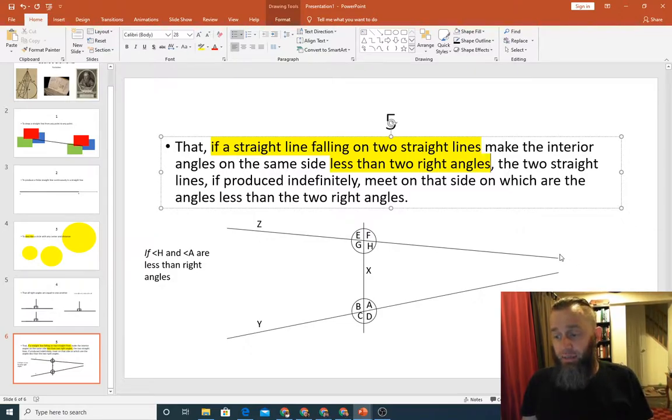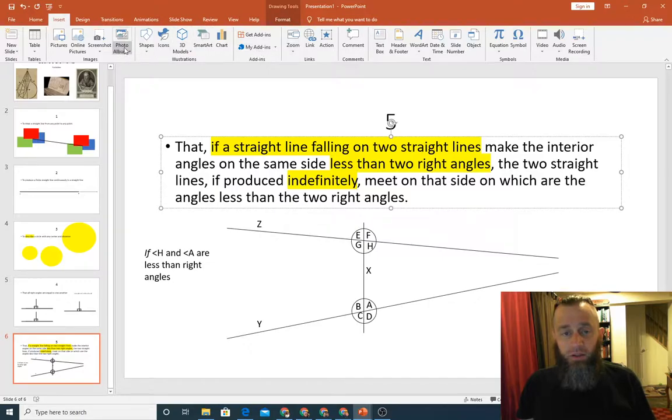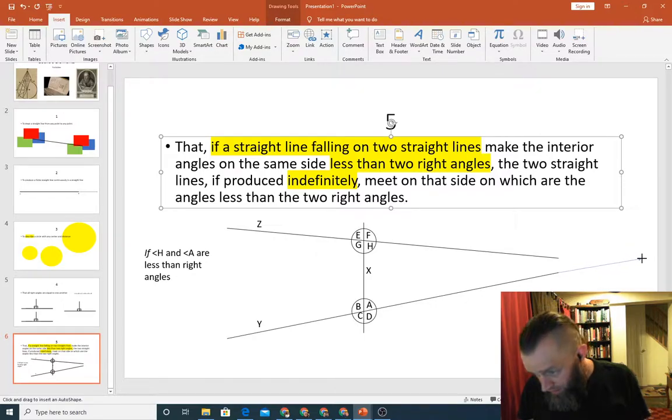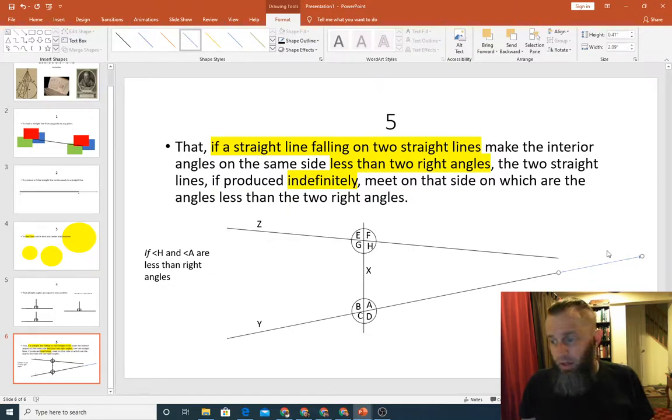So he's just saying that at some point, if we were to draw these lines out forever, remember, indefinitely just means without ending, these two lines would meet. Let's check what he's saying here. Let's drop in our gray line and continue that one that way.